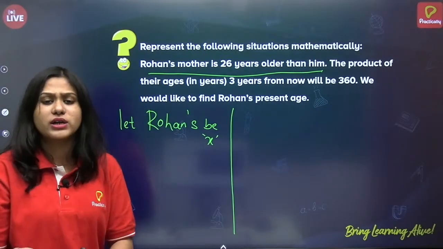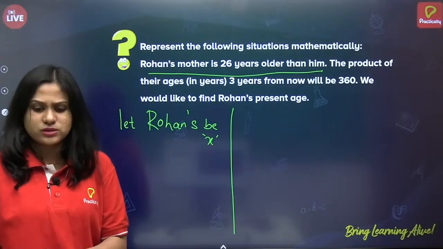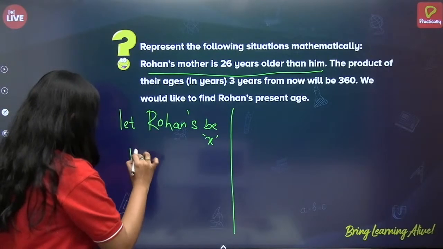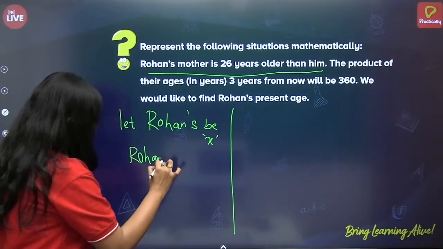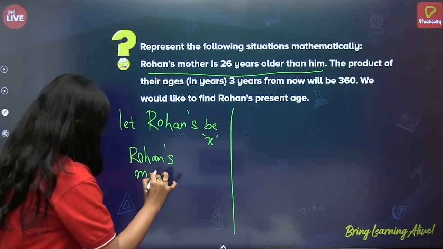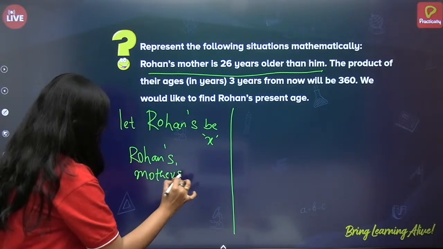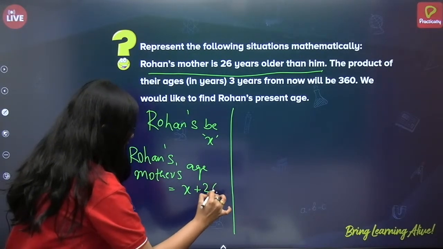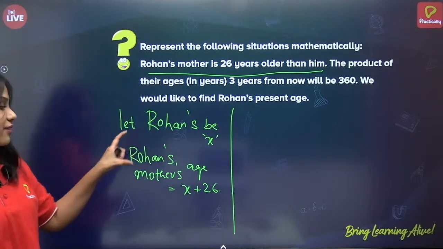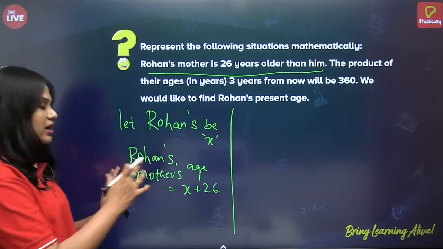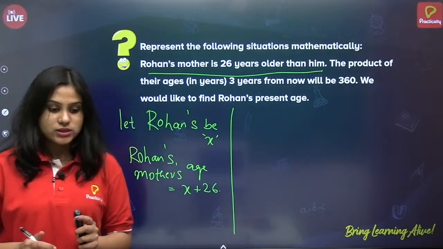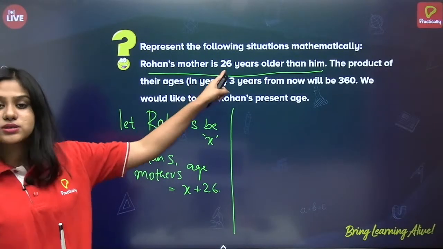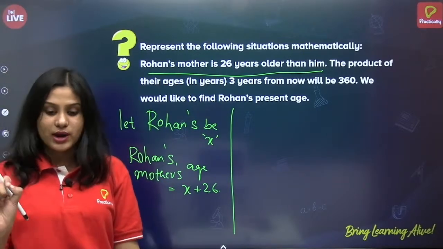What is meant by older than him? It's like plus, you have to add plus 26, correct? Okay. So, Rohan's mother's age is equal to X plus 26. So the first statement we have written in the form of variables, correct? Okay, I got answers. X plus 29 is mother's age. No, it is X plus 26. Please check the question and read the question twice.